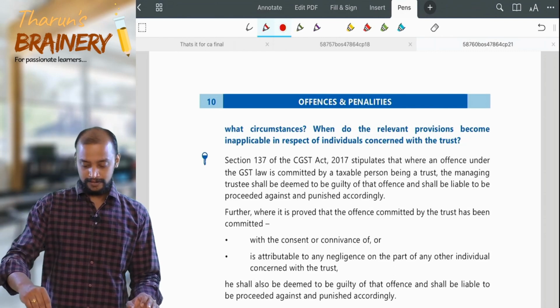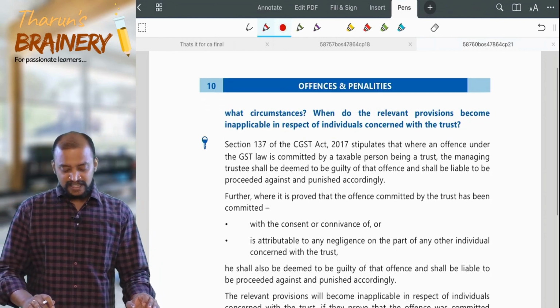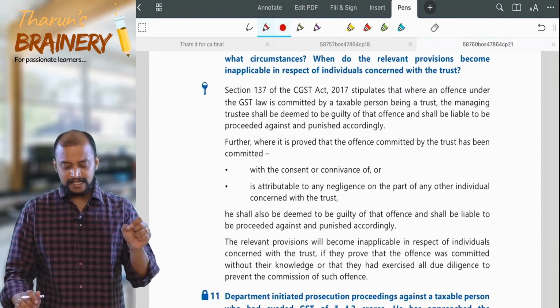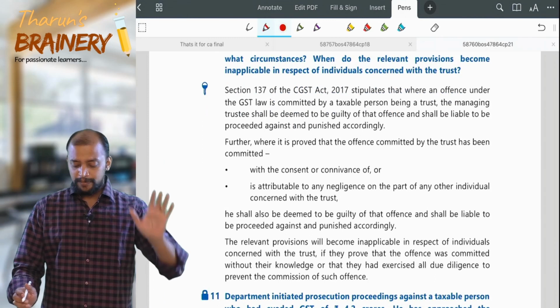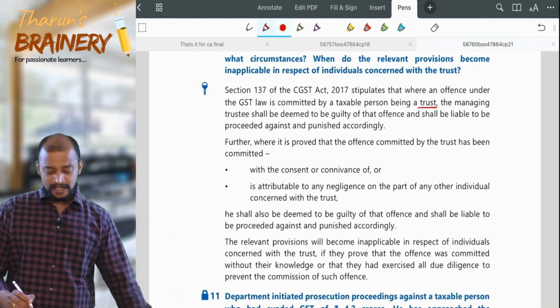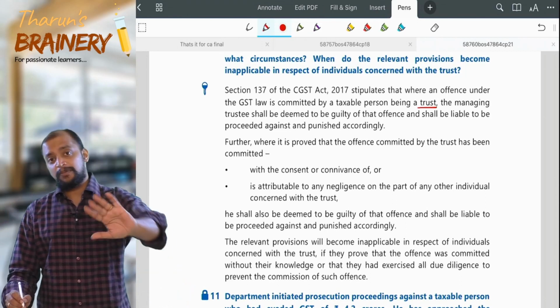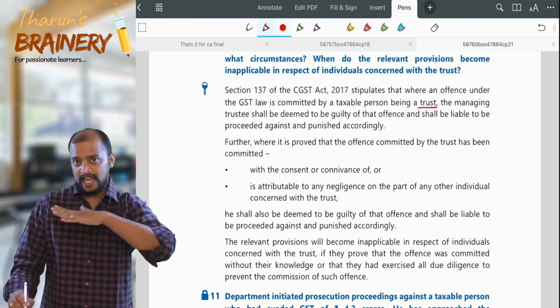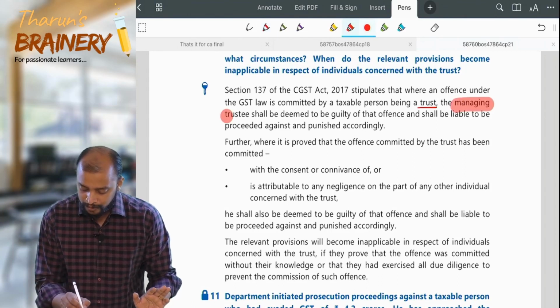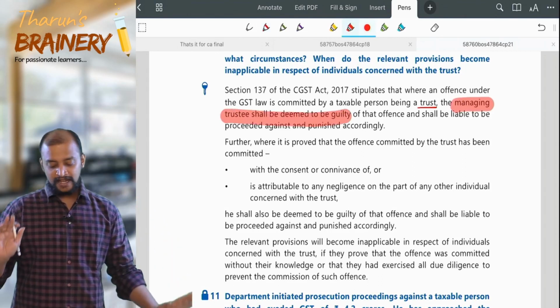that they are not involved in that offence, or they have acted in good faith and they tried not to commit that offence. See this. Section 137 stipulates that where an offence under the GST law is committed by a taxable person being a trust, the managing trustee shall be deemed to be guilty. There is no escaping provision. Managing trustee is deemed to be guilty.